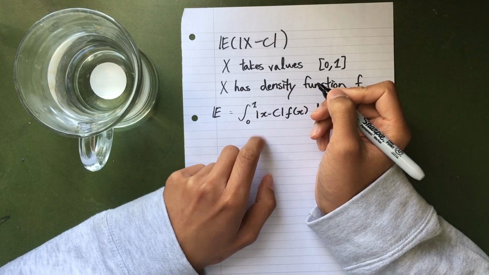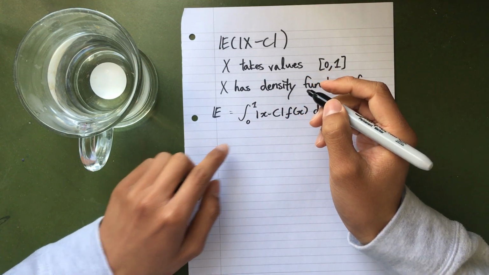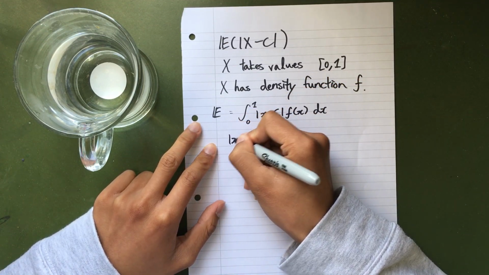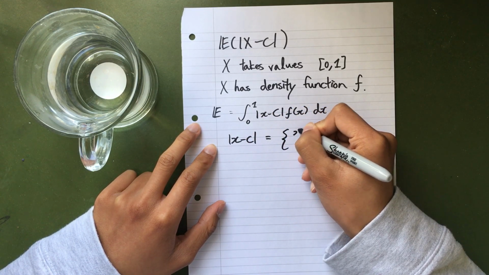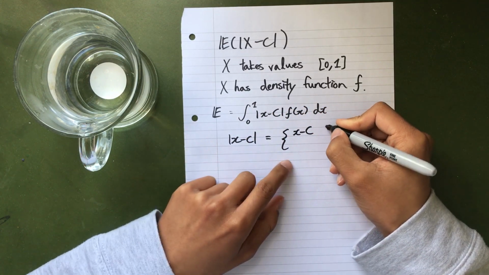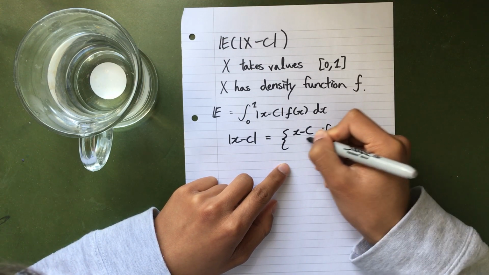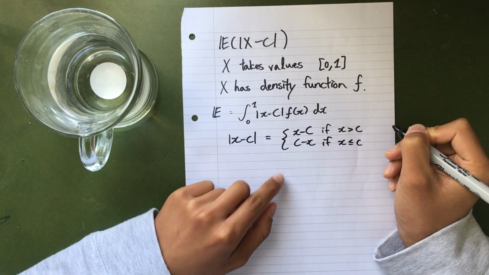So I'm going to split this up. I know that the absolute value of x minus c is a piecewise continuous function. So in particular, this is equal to x minus c when x is greater than c, and c minus x if x is less than or equal to c.